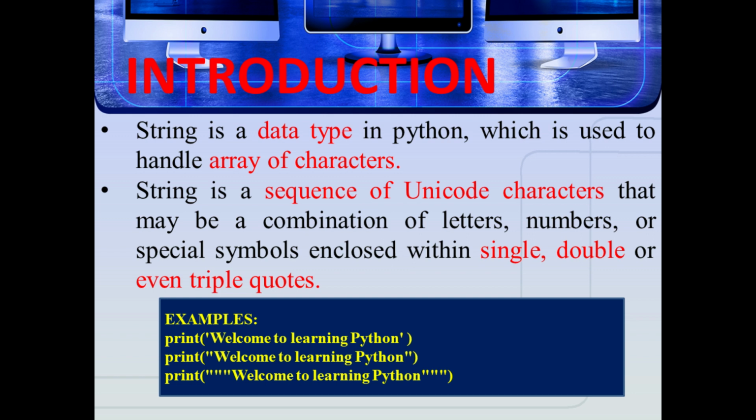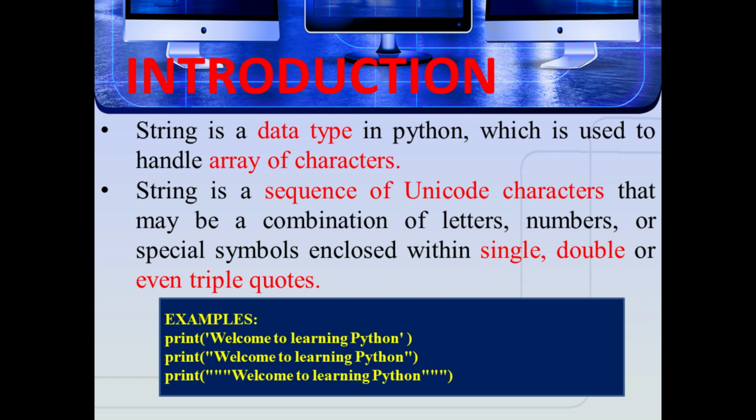Here, welcome to learning Python is the same in single quotes, double quotes and triple quotes. We can display a string later with the print function. So why can we use single quotes, double quotes or triple quotes? What is the difference between using single quotes or triple quotes? We will discuss it in the creating strings topic.